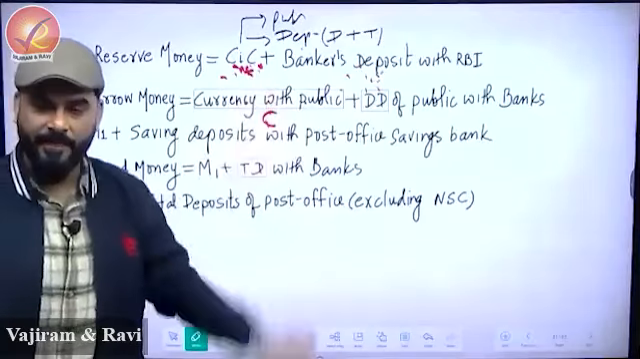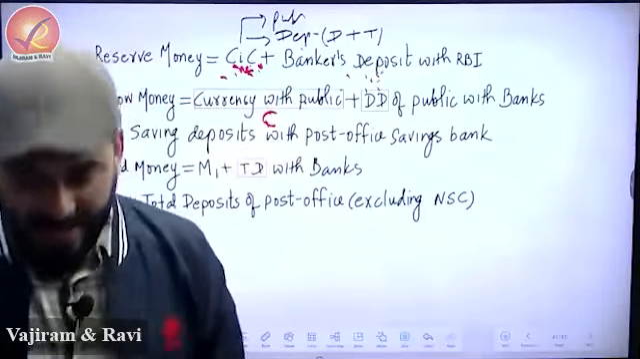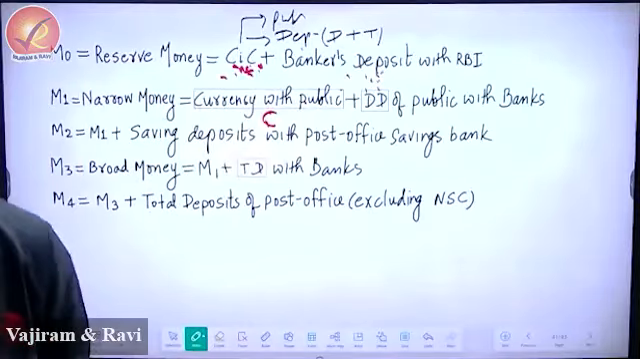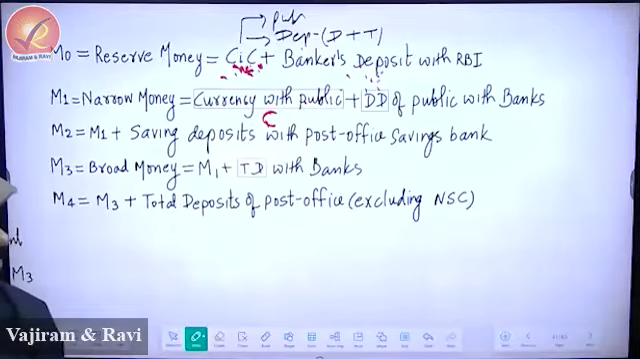Don't confuse it with C, because some textbooks are writing it as C, which is absolutely incorrect. So have you written CIC plus bankers deposit with RBI? And I gave you the interpretation of CIC. So please write a note: CIC is currency in circulation. And you understood the meaning, huh? You can write it. Currency in circulation means public plus bank deposits. Is this fine?